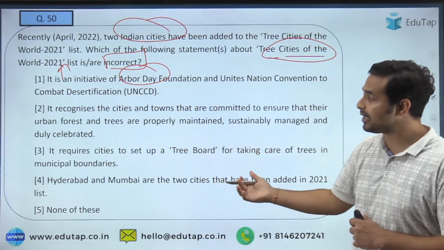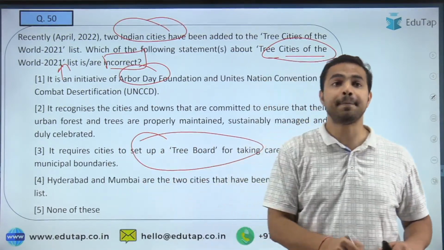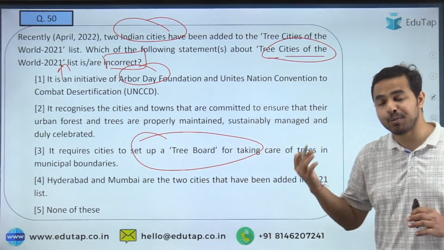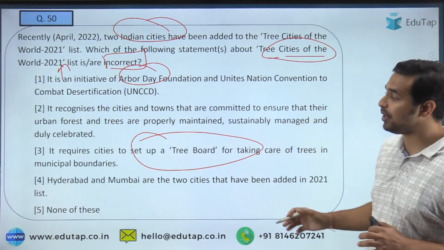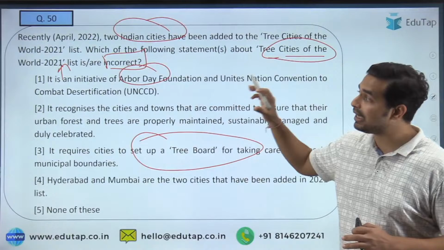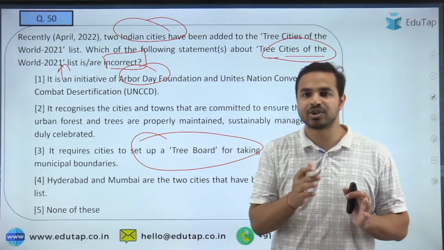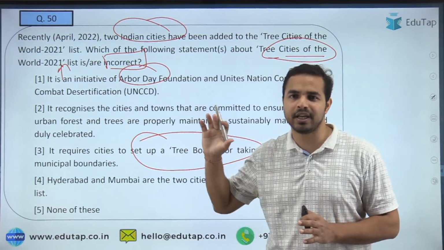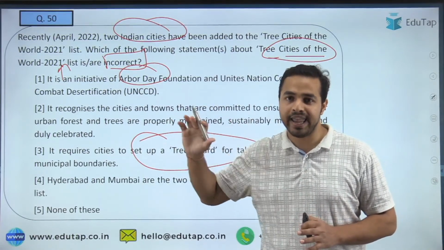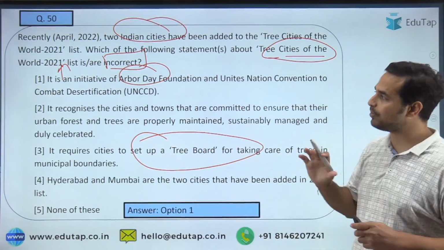The third part is that it requires cities to set up a tree board for taking care of the trees in the municipal boundaries, and the fourth statement is talking about the Indian cities which have been selected in the list for year 2021. So please tell me what is the right answer. So Vidisha, everybody is saying, Subhashmita, Krishnendra, Ace, Ayush, everybody is saying that option number 1 is the right answer. So that is absolutely right, guys.